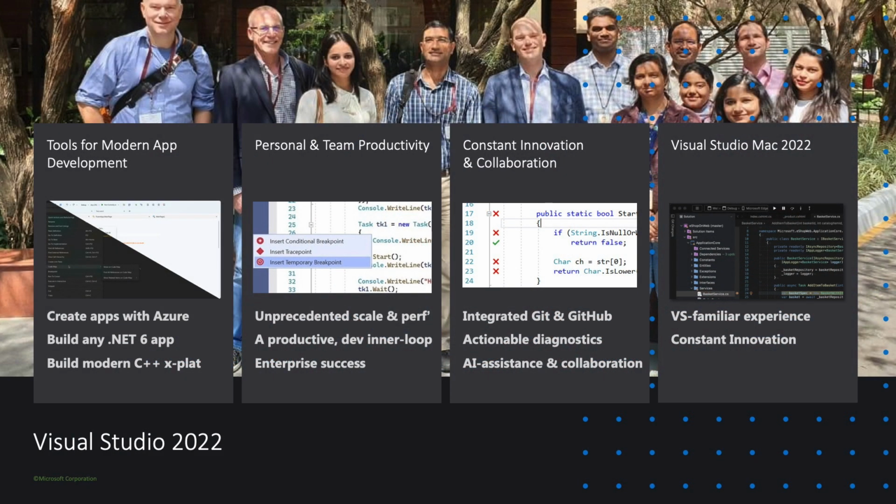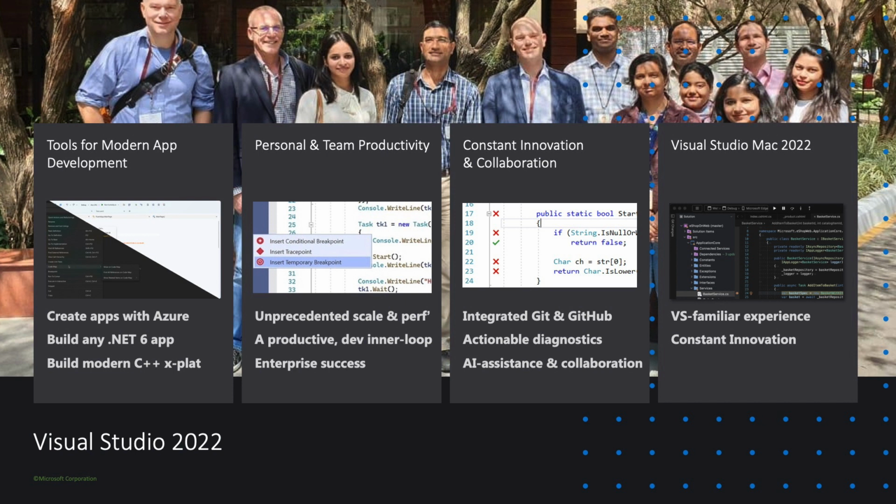So as I mentioned, we made Visual Studio 2022 generally available about 11 months ago. It was the beginning of November. And it was all about continuing the journey from 2019, empowering developers around the world to deliver value to their organizations and end users. In today's session, we're going to dive into 3 core value propositions for Visual Studio.